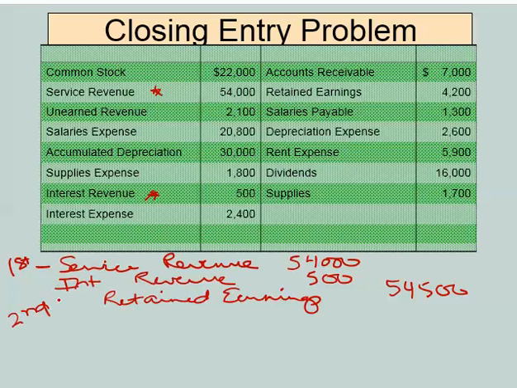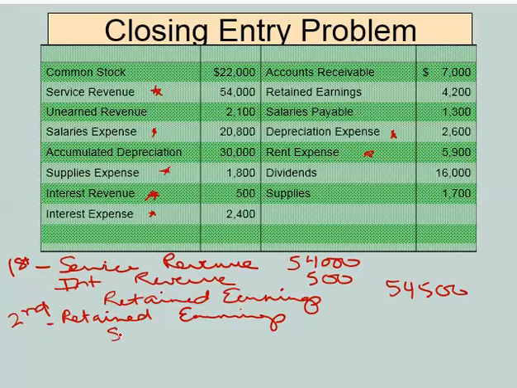And that's going to be to close out all of our expenses. So what expenses do we have? I see depreciation, I see rent, I see supplies, I see salaries, and am I missing something? Interest. Yeah. Okay, so let's go ahead. We would debit retained earnings for the total of all of those expenses added up.